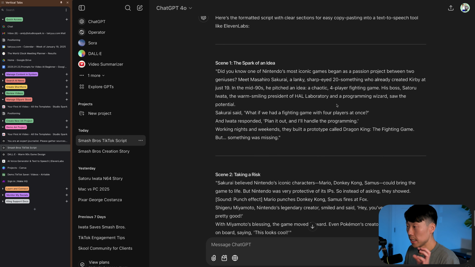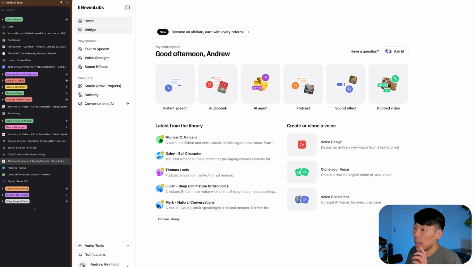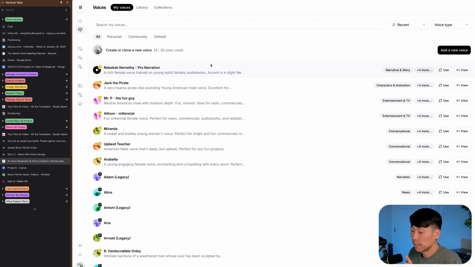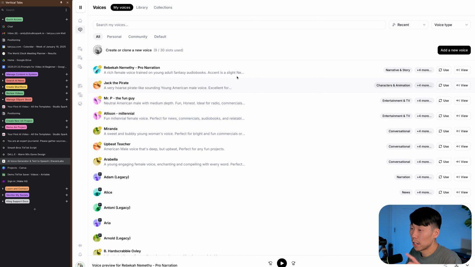Now what we're gonna do is take these and then go to ElevenLabs. ElevenLabs is free to try out too. You get a free trial and you get free credits. With the amount of audio that we're generating here, you should be able to do everything with the free trial. So ElevenLabs is a great text-to-speech generator. It's AI powered as well. And what I really like about ElevenLabs is that it gives a ton of voices. And you can have so much fun with these, just listening to all the different ones. For this project, I did pick one. It might not be the best, but...